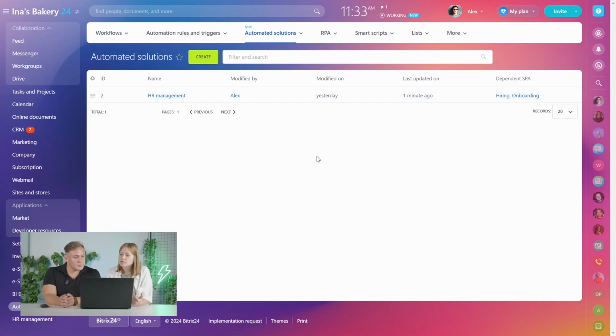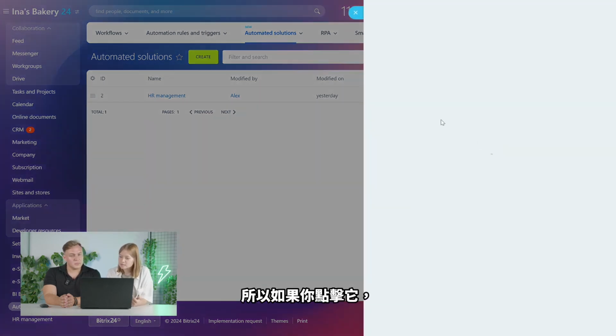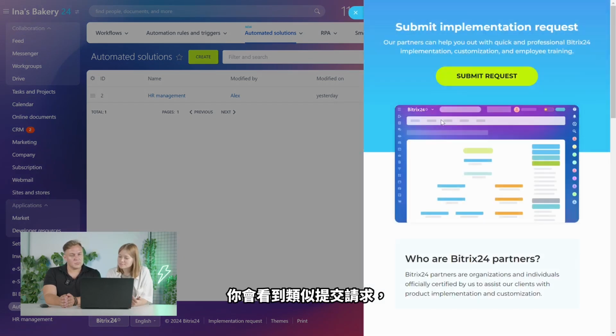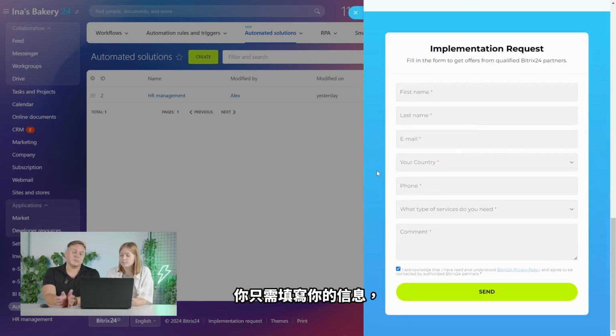And you may ask, how do I contact them? Yeah, what do I do? For this, you can see this button, My Plan, right? And then you can see the Implementation Request button here. If you click it, you will see Submit Request, right? So you click here, and here you can see the form. Pretty simple. You just fill in your information, like the name, email, your country, your phone number, and what type of services you need. You can add some additional comments if you would like to.